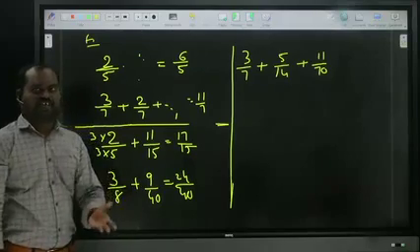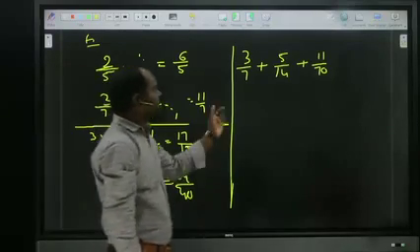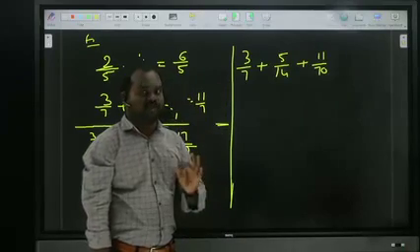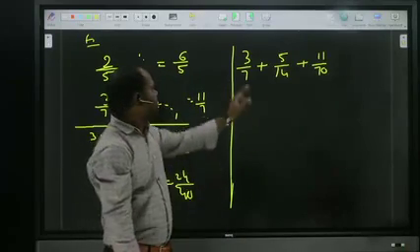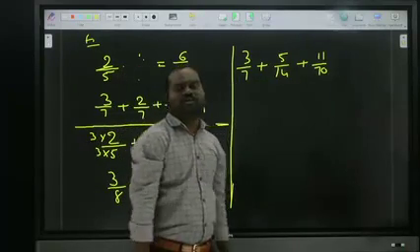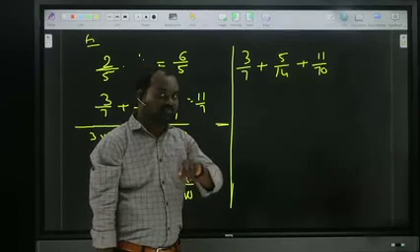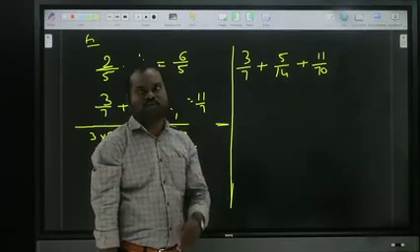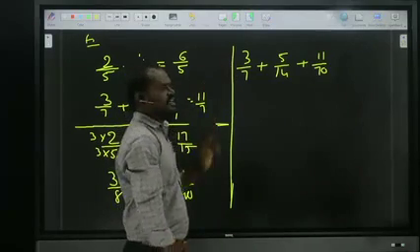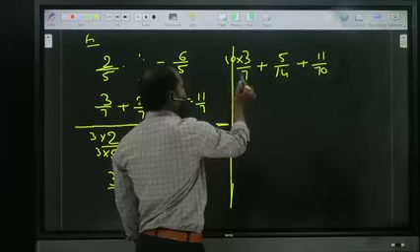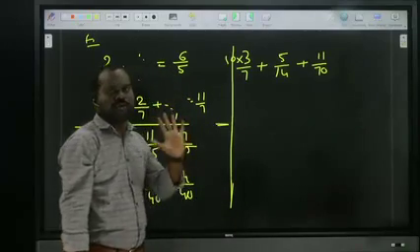Whenever such a case comes, observe carefully. In all the denominators, what is the highest denominator? 70. Seeing that, in the 7 table, can we get 70? How many times? 10 times. That means by multiplying by 10 it becomes equal. So multiply by 10 here. Anyway, here also we are multiplying, just imagine in your mind.